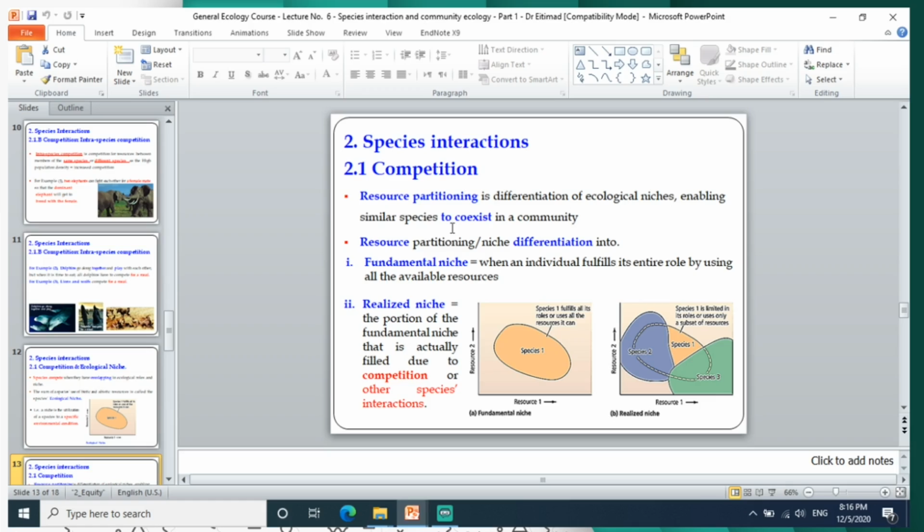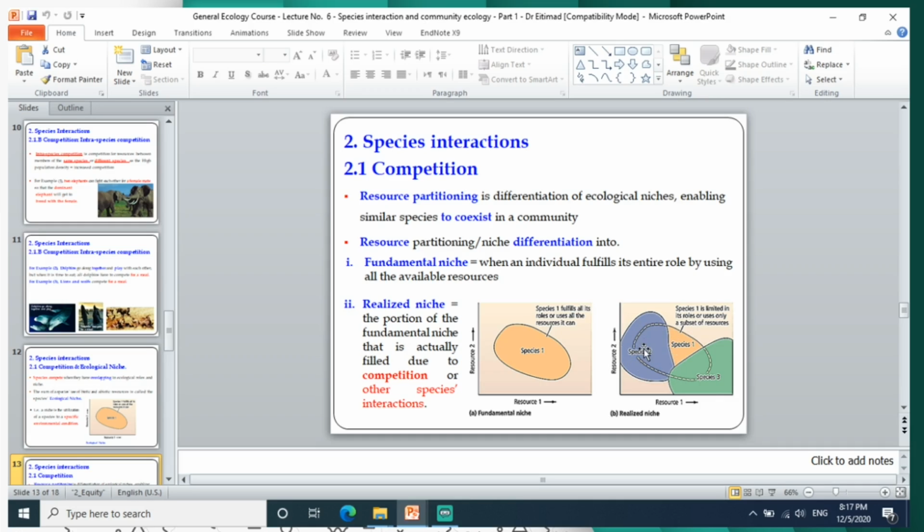But sometimes there is resource partitioning. More than one species can partition or differentiate the resources between them, enabling similar species to coexist in the community. So species 1 is limited; its role uses only a subset of the resources, leaving another subset for species 2 and another subset for species 3. We call it resource partitioning. So the competition here will be less.